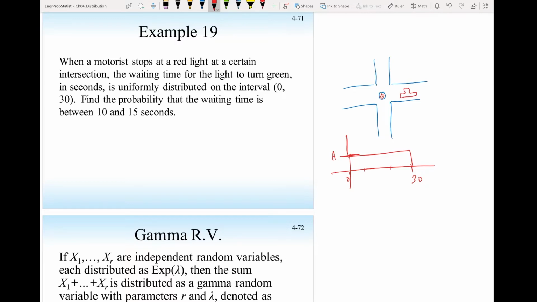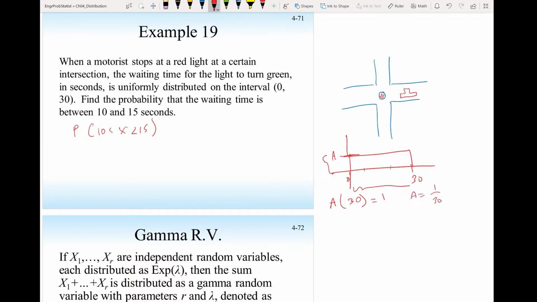Now find the probability that the waiting time is between 10 and 15 seconds. So that means if I call the waiting time x, they want the probability that x is larger than 10 and less than 15. Well, I have to find a. The area, the height here times the width here, which is 30, has to equal 1. So the height a will be 1 over 30.